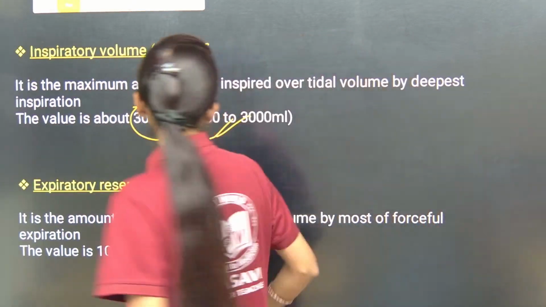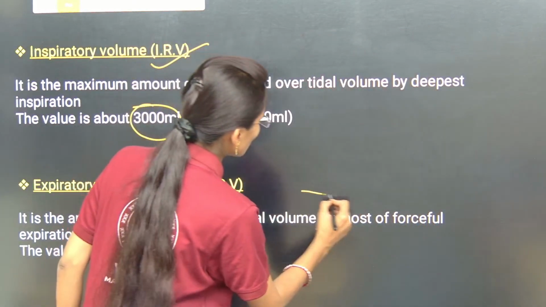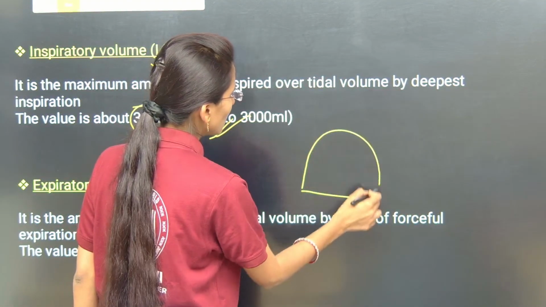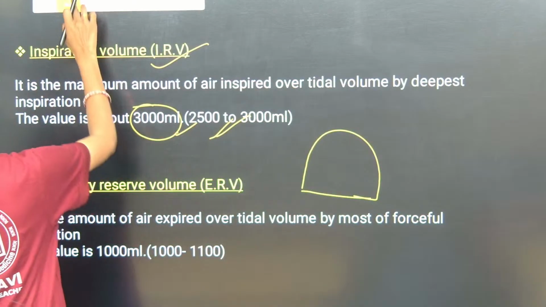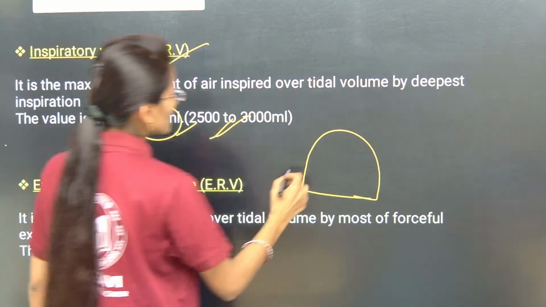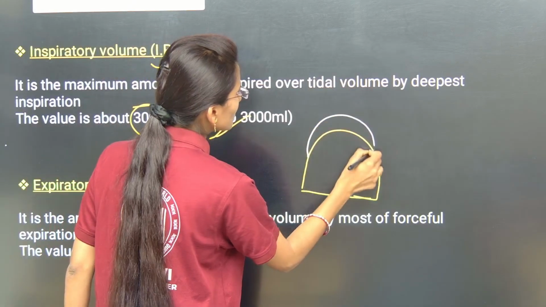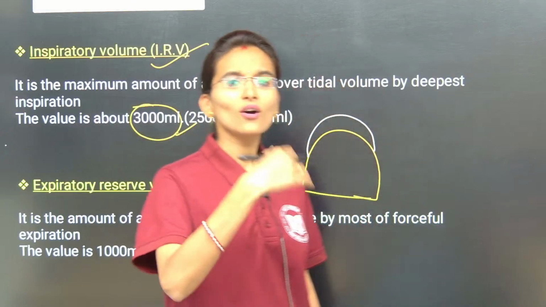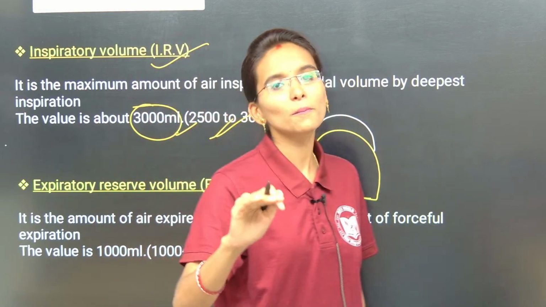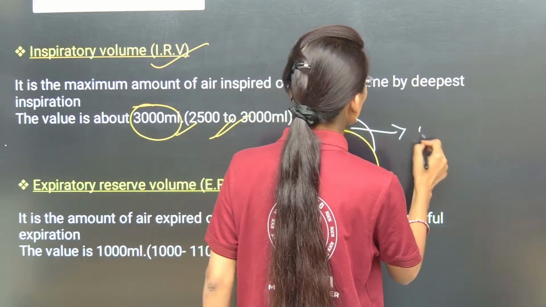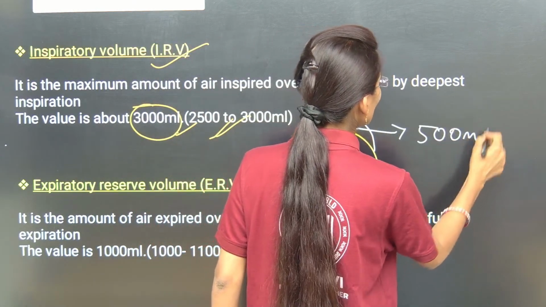Yes, once again I am going to show you by diagrammatic representation. Suppose this is the lung, just imagine this as the lung. Now we need to understand what tidal volume is. Tidal volume is the amount of air that we inhale or exhale during normal breathing. What is that value? It will be approximately 500 ml.